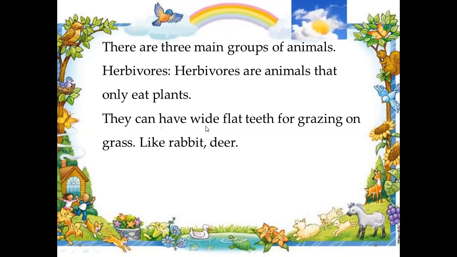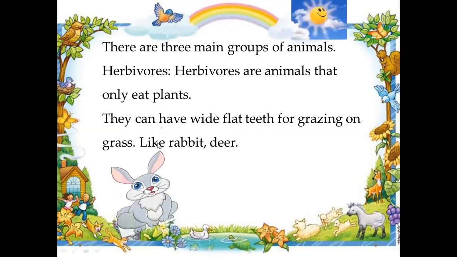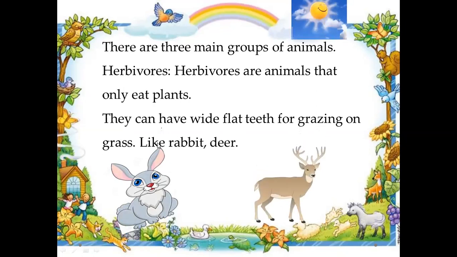They have wide and flat teeth. Rabbit and deer are herbivore animals. These rabbit and deer are examples of the herbivore group, and their teeth are wide and flat.